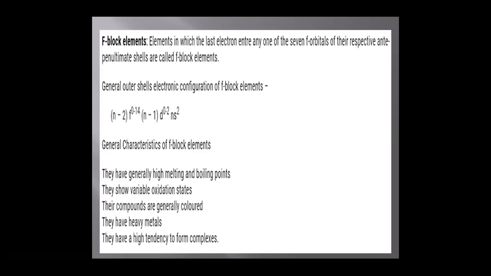F block elements. F block elements are those elements in which the differentiating electron enters into the F subshell. So the general outer electronic configuration of F block elements is (n-2)f0-14 (n-1)d0-2 ns2. The general characteristics of F block elements are that most of them have high melting and boiling points. They can show variable oxidation states. Most of their compounds are generally colored. Most of them are heavy metals and they have a high tendency to form complex compounds.